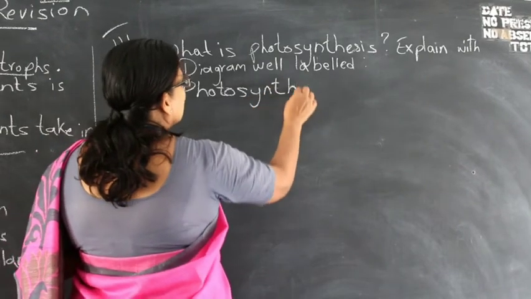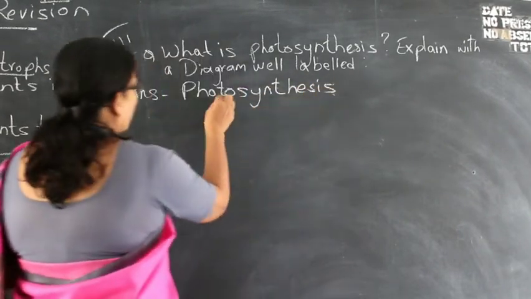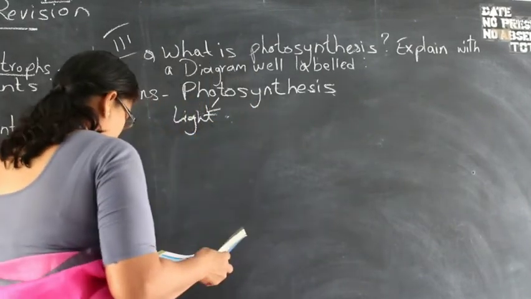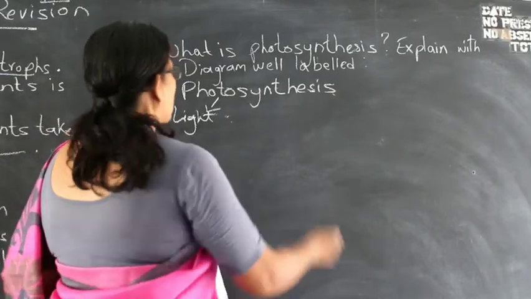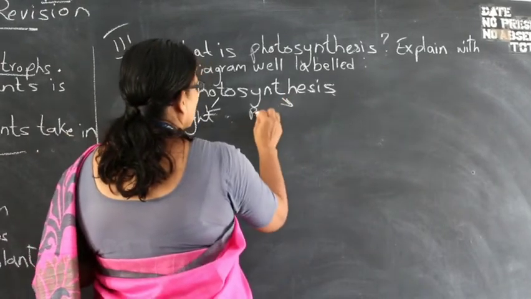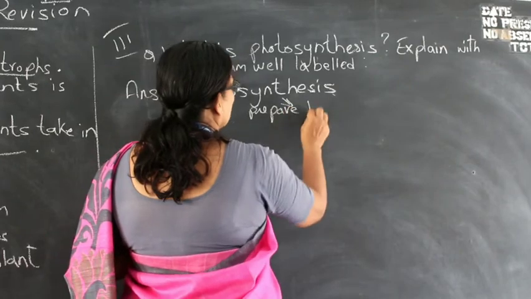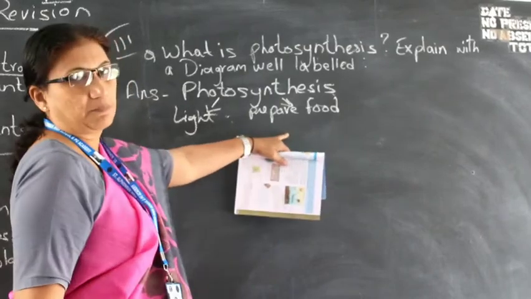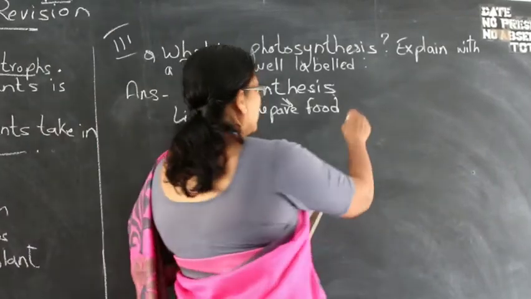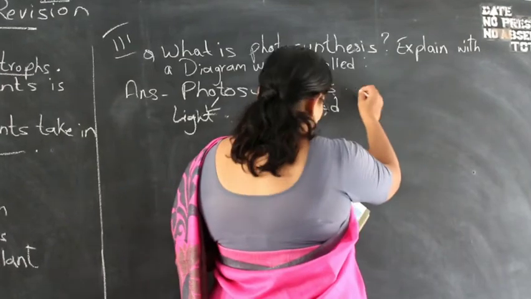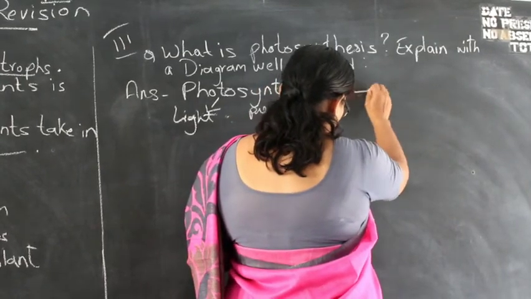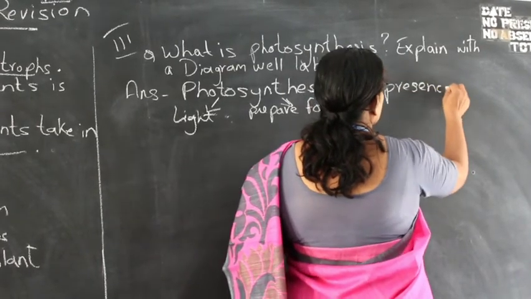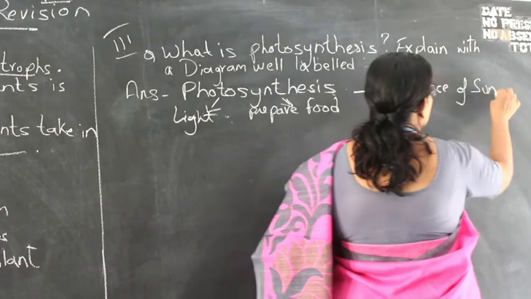Photosynthesis. Here photo means light, children, and synthesis means preparation of food. Synthesis means to prepare food. So basically in photosynthesis, in the presence of light, the plants prepare the food. A plant needs the presence of sunlight.